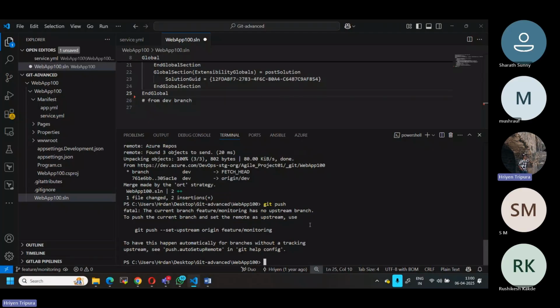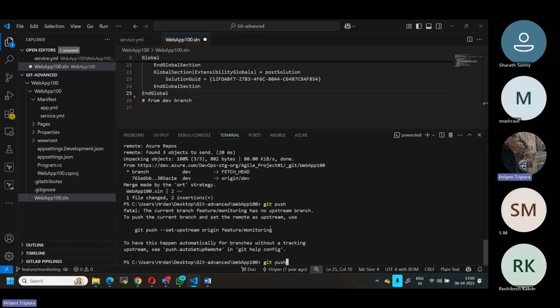Yes, it will fail. Now what it says is, to push the current branch and set the remote as upstream, use this command. As I told you yesterday, if you want to manage your branch from local to remote, and you created it newly, you need to use the dash u option, right. So let us do that.